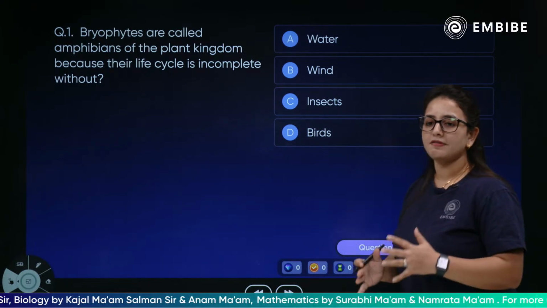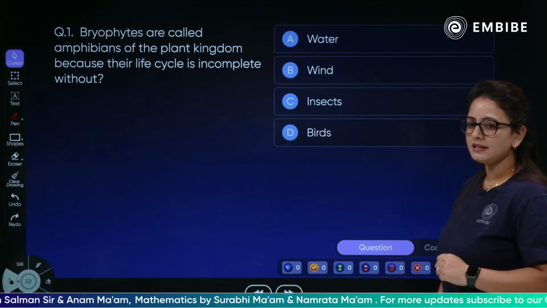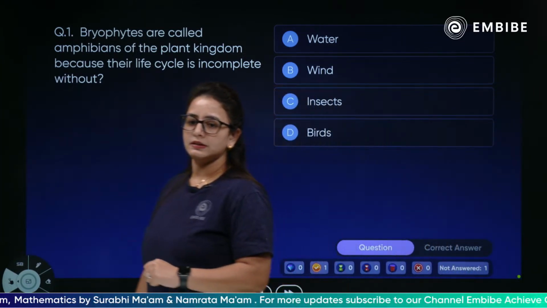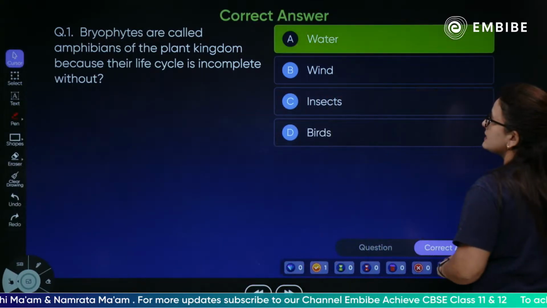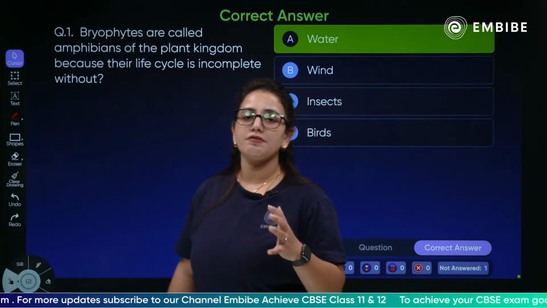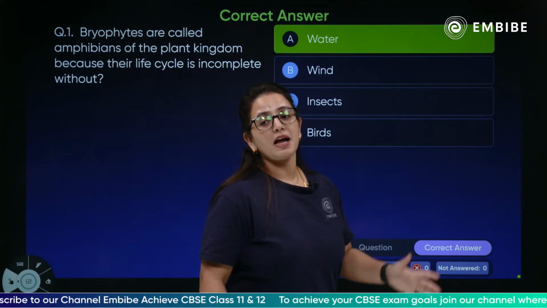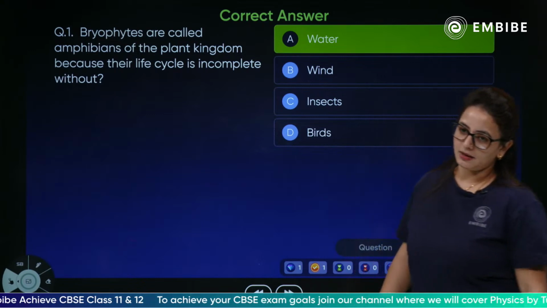To complete their life cycle, what do they need? They need water. Yes, the bryophytes need water to complete their life cycle because fertilization takes place in water, and that is the reason the bryophytes are called the amphibians of the plant kingdom.